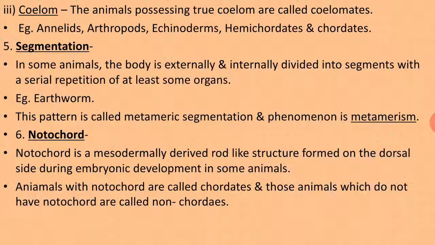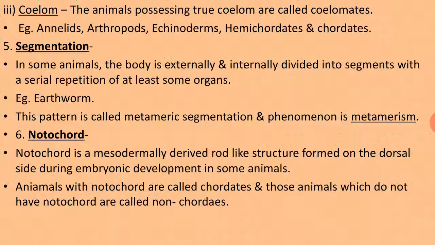Now the 5th point is segmentation. In some animals, the body is externally and internally divided into segments with a series of repetition of at least one organ. There are some organisms in which the body is divided into a number of smaller segments, and that is known as segmentation. Example is earthworm.